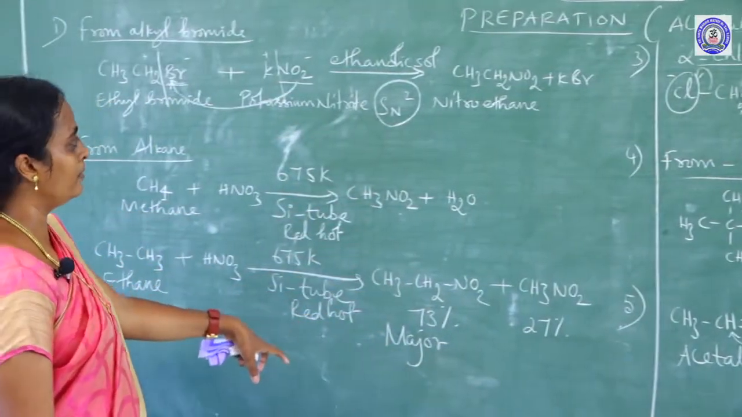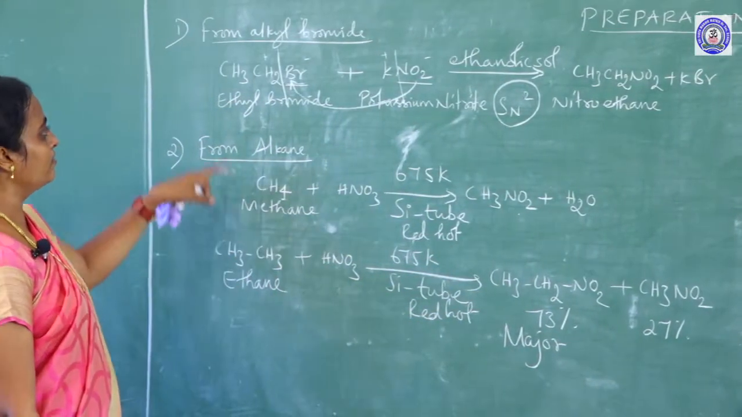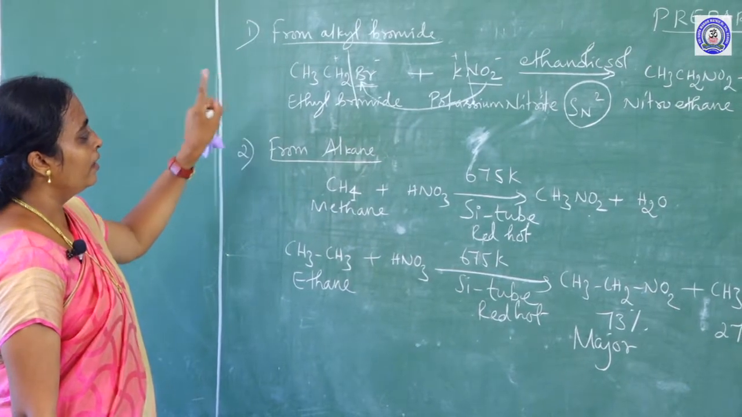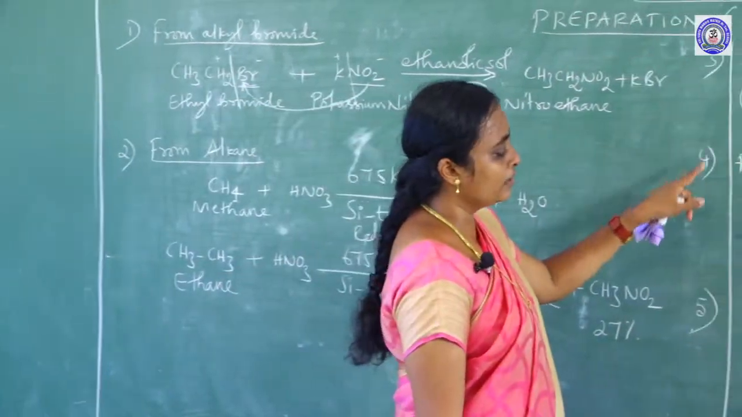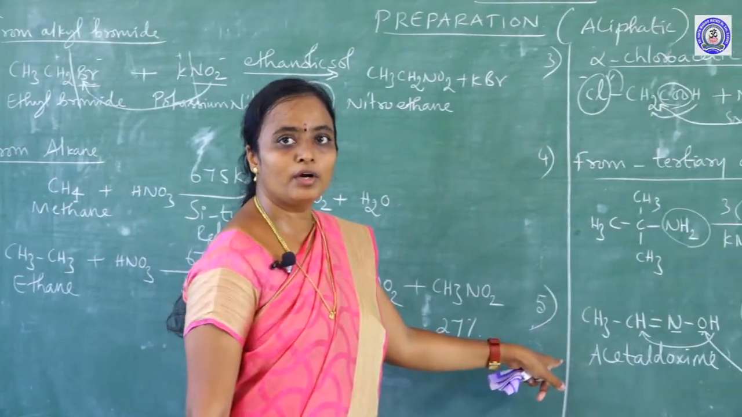So, that is all the preparation of the aliphatic system. Aliphatic nitro compounds we have prepared from the 5 preparations: one is from alkyl bromide, from alkane, from alpha chloroacetic acid, from tertiary amine, and from acetaldoxime.